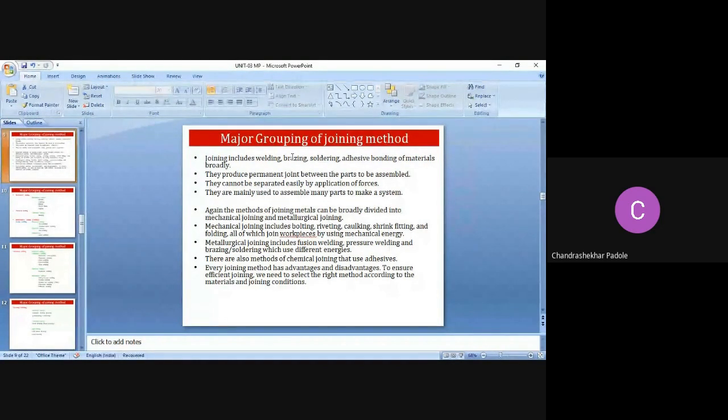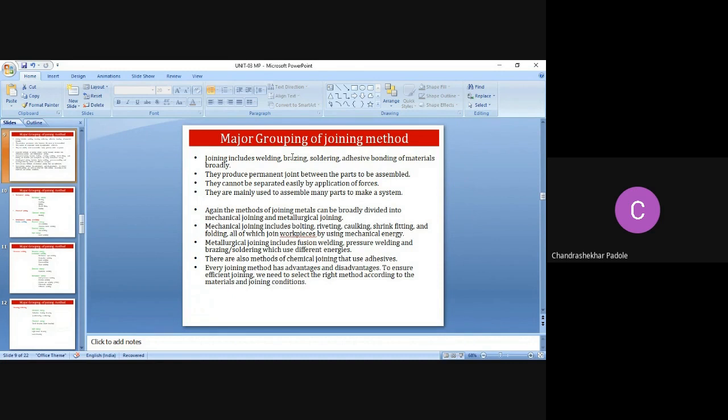All these methods produce a permanent joint between the parts to be assembled. They cannot be separated easily by the application of forces, and they are mainly used to assemble many parts to make a system. So these are the broad classification.